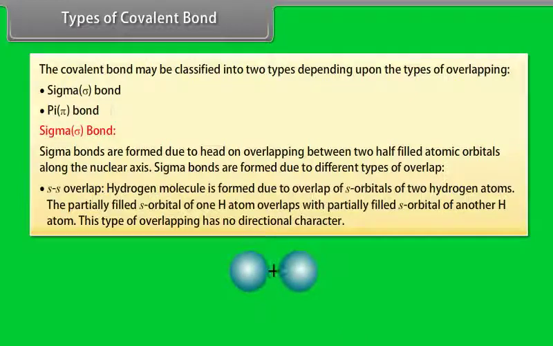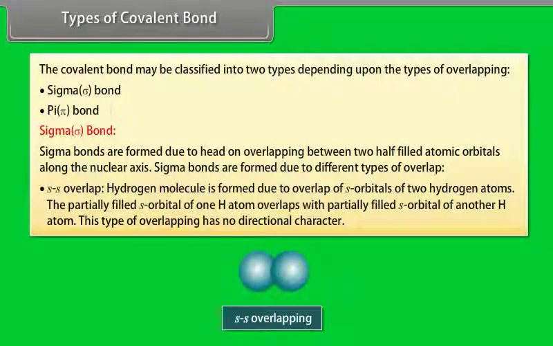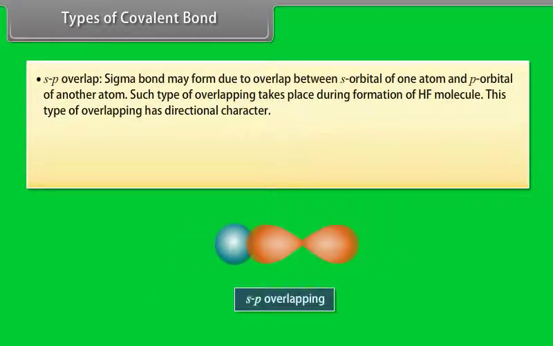S-S overlap. Hydrogen molecule is formed due to overlap of s orbitals of two hydrogen atoms. The partially filled s orbital of one H atom overlaps with the partially filled s orbital of another H atom. This type of overlapping has no directional character. S-P overlap. Sigma bond may form due to overlap between s orbital of one atom and p orbital of another atom. Such type of overlapping takes place during formation of HF molecule. This type of overlapping has directional character.